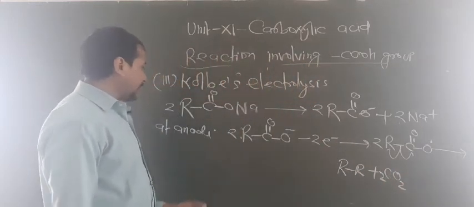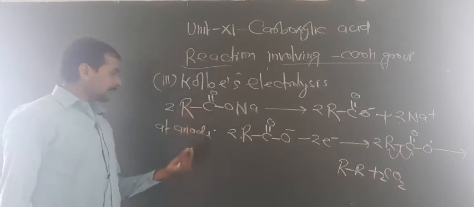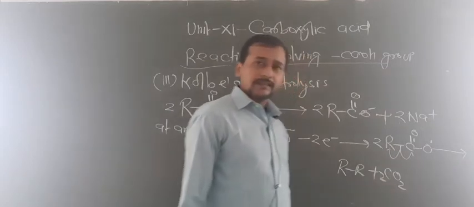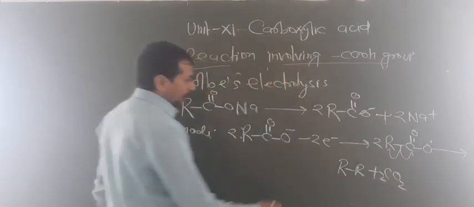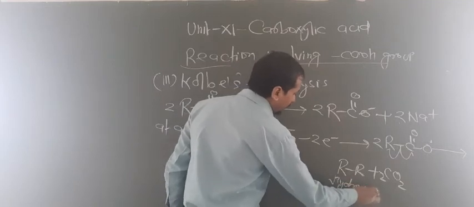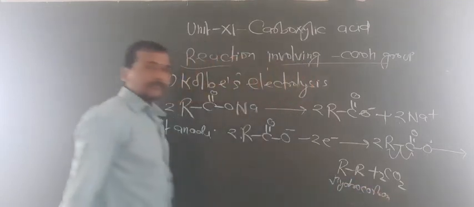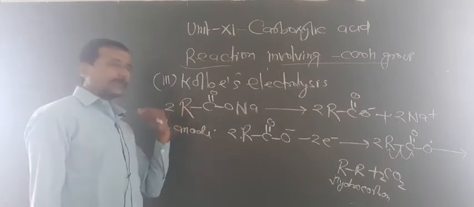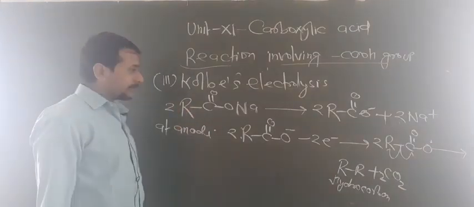So one question may arise, in this case at the anode which gas is removed? CO2 gas, and what will also form? Hydrocarbon. So this is the hydrocarbon. This hydrocarbon is just double the hydrocarbon of the acid part. Are you getting this point?